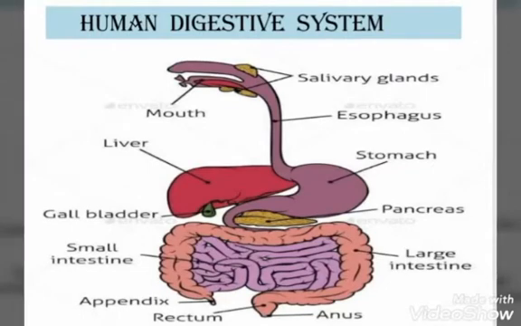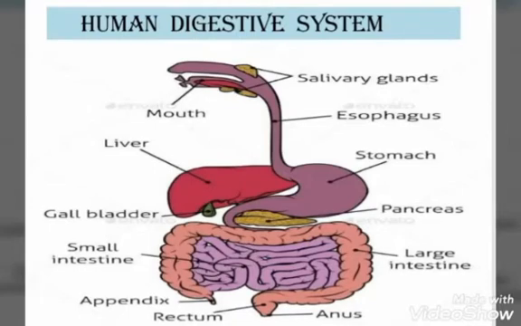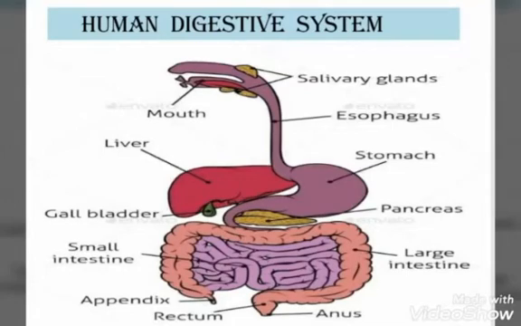The ground food is then mixed with saliva that is produced by salivary glands. Saliva is a slimy liquid which lubricates the food and converts it into smaller pieces. Here, the tongue also plays a very important role in digestion. It pushes the food around our mouth for better chewing. From the mouth, the food is moved toward the esophagus. It's a pipe-like structure as shown in the diagram. It is a wave-like contraction and relaxation which pushes the food down. The movement through which the food is moved down into the stomach is known as peristalsis.